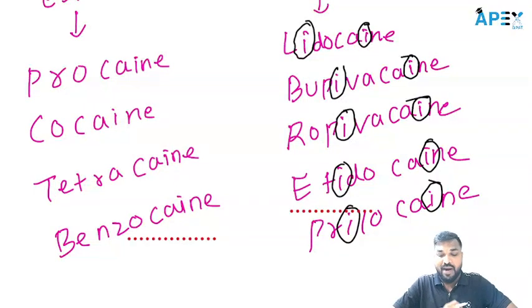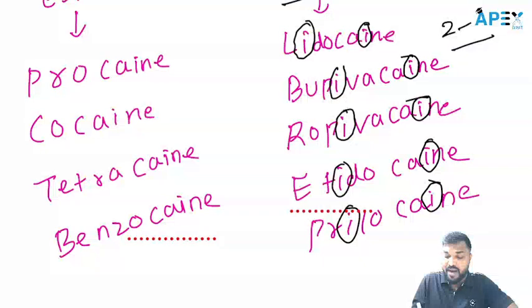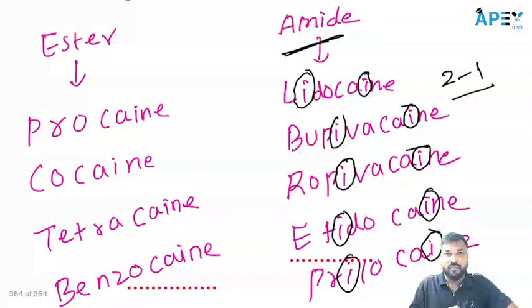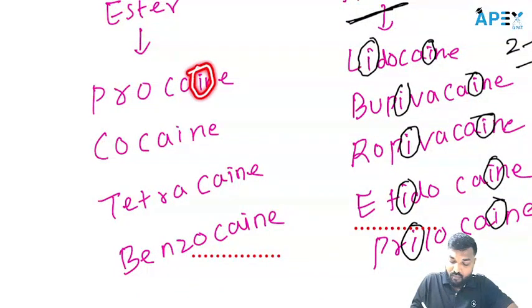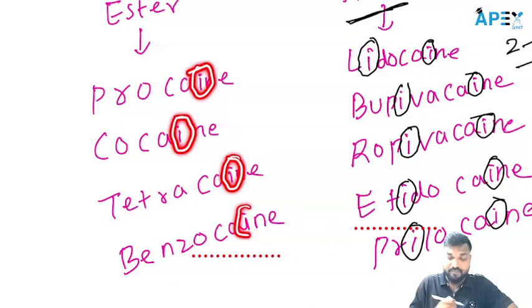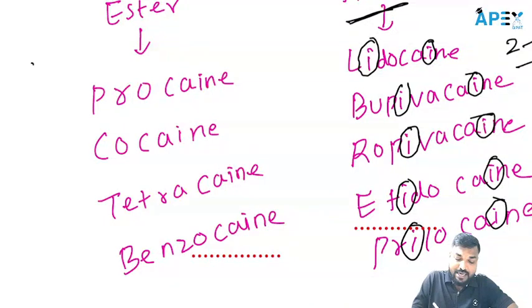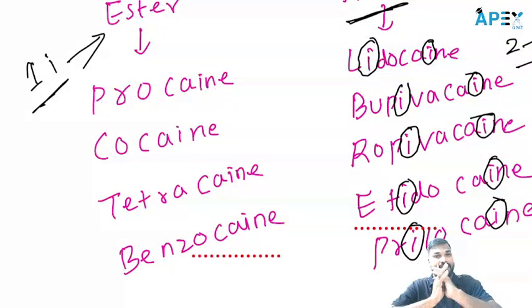So all amide local anesthetics contain two I's in their name. On the other hand, ester local anesthetics contain only one I. If only one I is there, that is an ester local anesthetic. So that is the important concept about the local anesthetics. Thank you everyone.